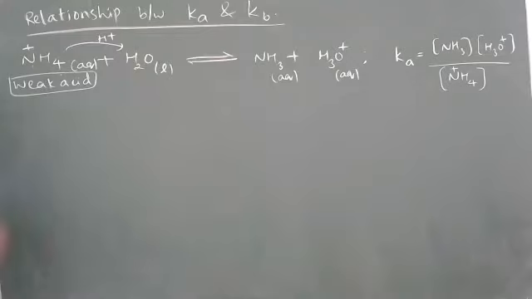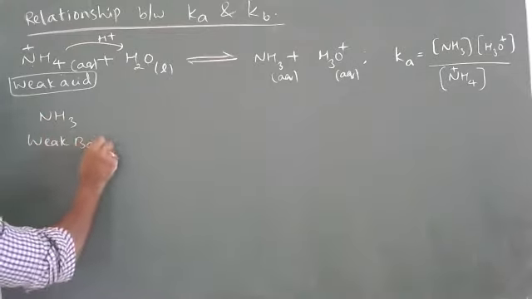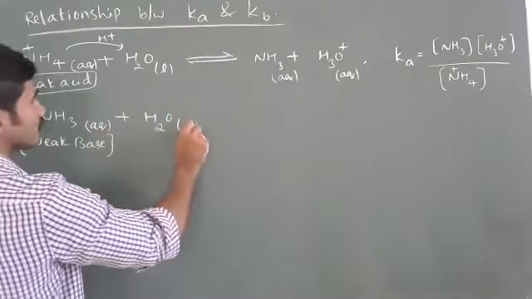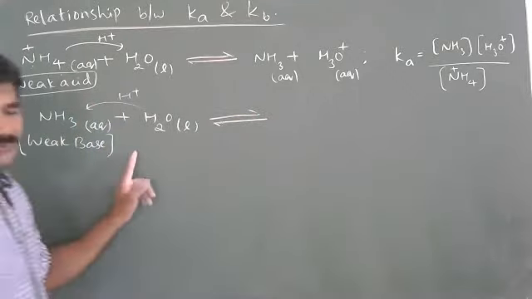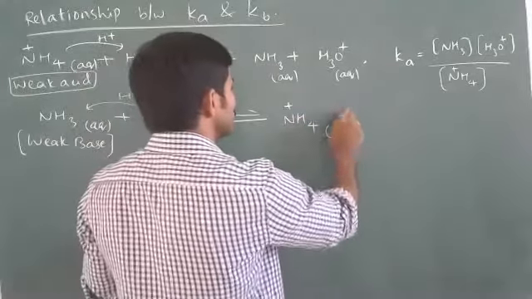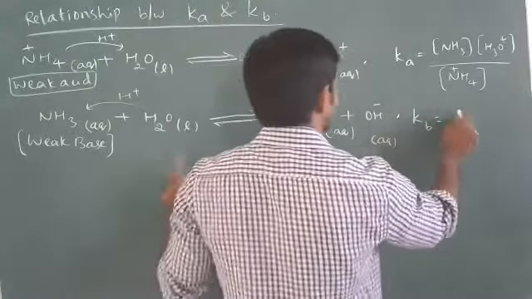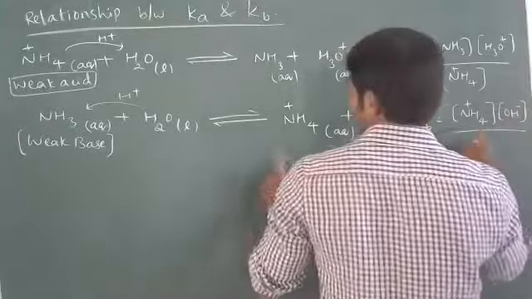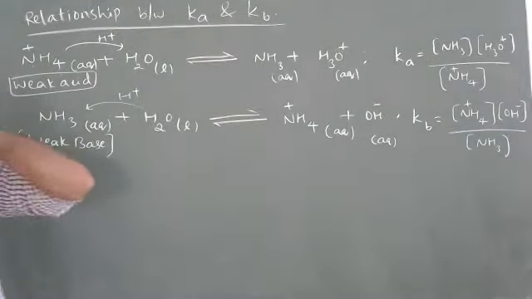Okay. Next, I'll take one weak base. NH3 is a weak base. If I dissolve it in water, it accepts one H plus from water. A base is a proton acceptor. So what will we get? NH4 plus aqueous plus OH minus aqueous. So from this, Kb is NH4 plus into OH minus divided by NH3 concentration. Is it clear?